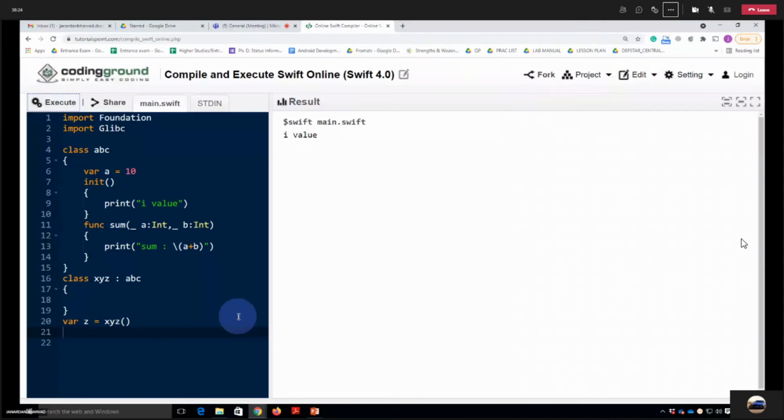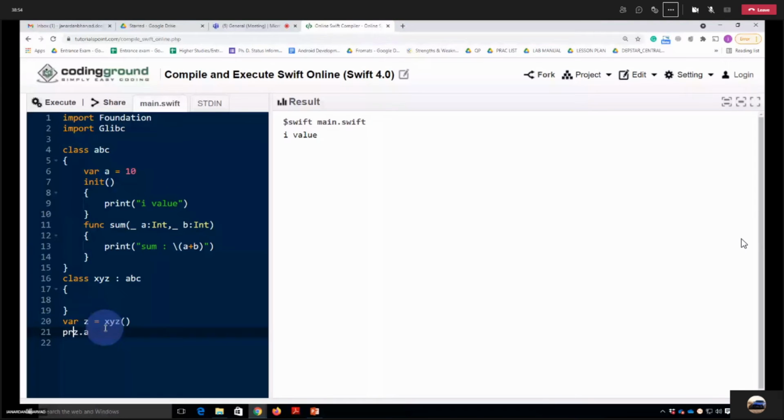That's a correct answer. The answer is the I value, because in a parent class we have an initializer. So whenever you are creating the object of a subclass, it also calls the parent class initializer. And the same way we can use the z object for calling the a as well.